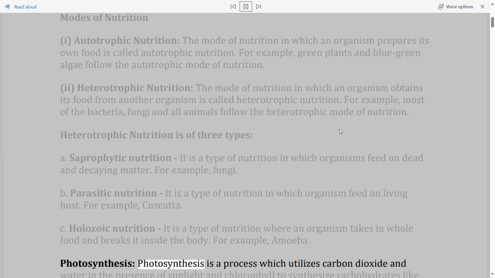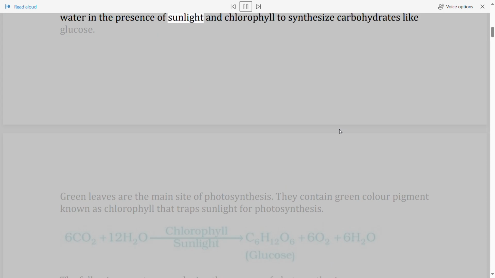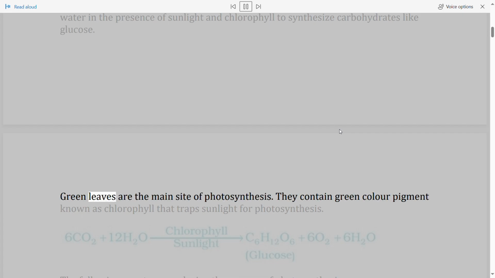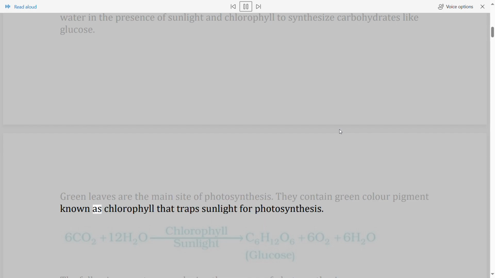Photosynthesis. Photosynthesis is a process which utilizes carbon dioxide and water in the presence of sunlight and chlorophyll to synthesize carbohydrates like glucose. Green leaves are the main site of photosynthesis. They contain a green colour pigment known as chlorophyll that traps sunlight for photosynthesis.